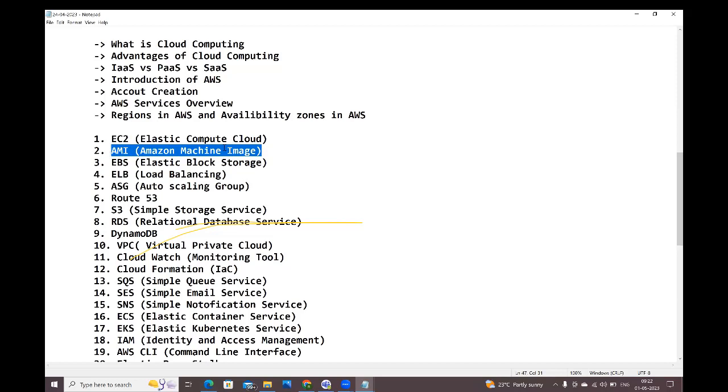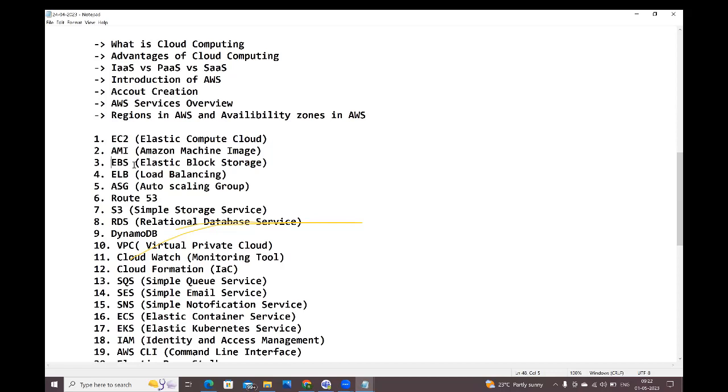Here, AWS is providing some AMIs. We can use those AMIs, and we can also create our own custom AMIs based on our requirements. That also we are going to understand: how to create the custom AMIs, how to use the existing AMIs, everything. If you want to create the virtual machine, an AMI is compulsory. This is one of the prerequisites to create the virtual machine.